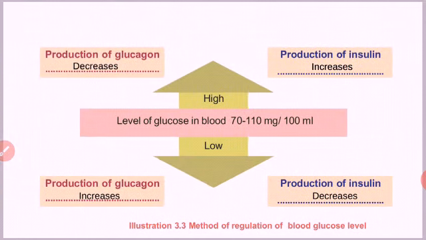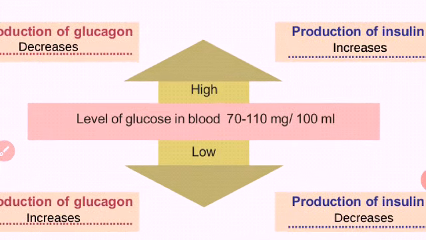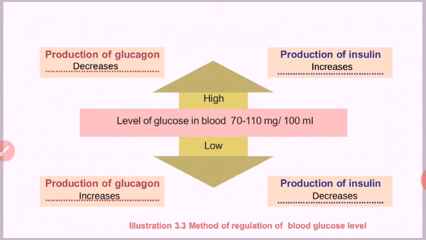Before that, I have given you an assignment to complete the illustration. See the illustration. The level of glucose in blood, I told you, is 70 to 110 mg per 100 ml. When it is high and low, what happens to the production of glucagon and insulin? This is the thing shown through the illustration. I told you to complete it. I hope you all completed it. Let me show you the completed table.